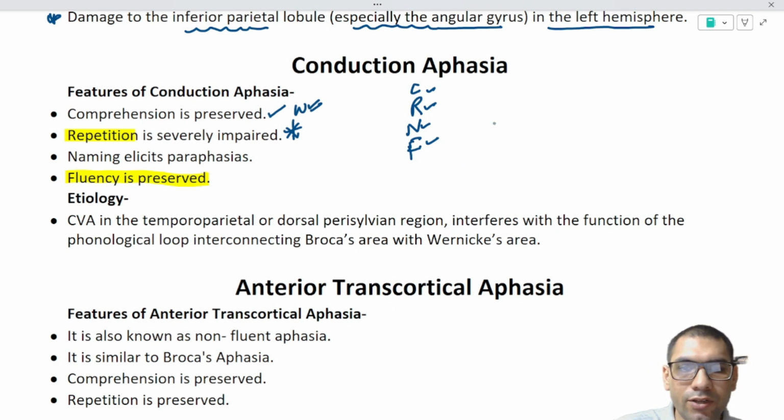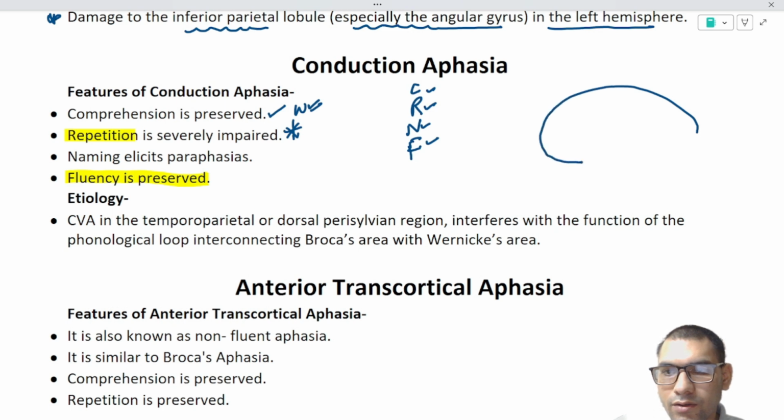If I try to explain with the help of a diagram, for example, this is the relation of different areas of the brain. This is the central sulcus, precentral gyrus. This whole lobe is known as the prefrontal cortex, and it has Broca's area, and here is Wernicke's.